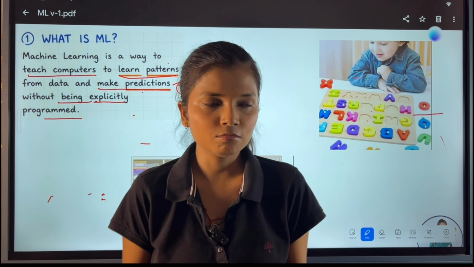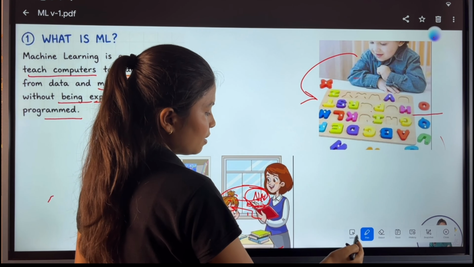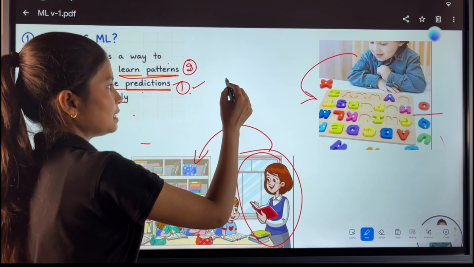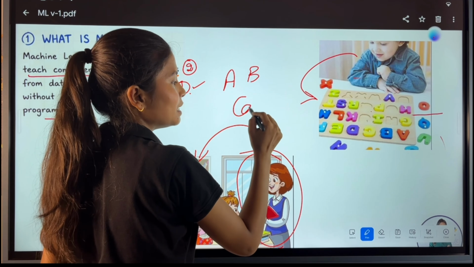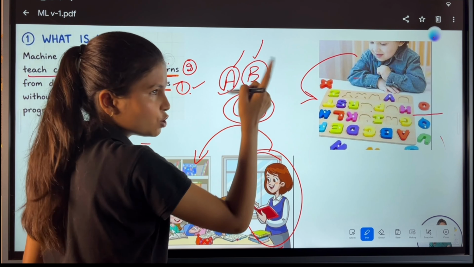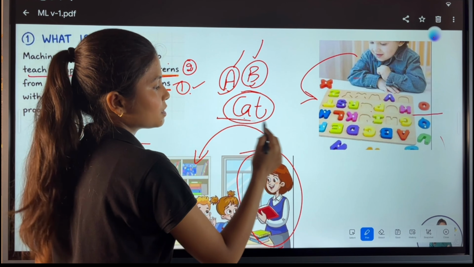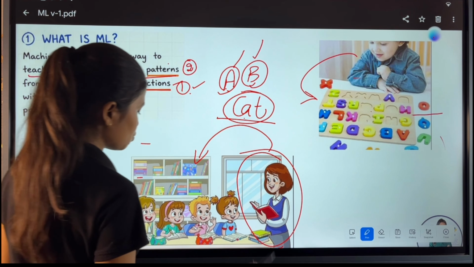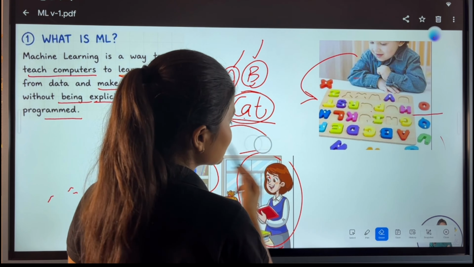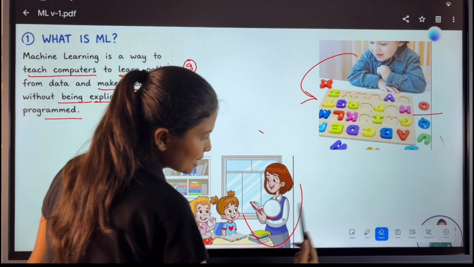Understand machine learning from a child's perspective. When we were kids, how were we trained? We were trained by a mentor. Teachers used to tell us that, okay, see, this is A, this is B, this is cat. So basically what we were getting from the mentor is the input value, that this is A, this is cat. But how do we get to know that this is a cat? If the teacher is trying to show that this is a bookshelf, how do we get to know that this is a bookshelf? Because our teacher has taught us that this is a bookshelf. It means we are getting the data.